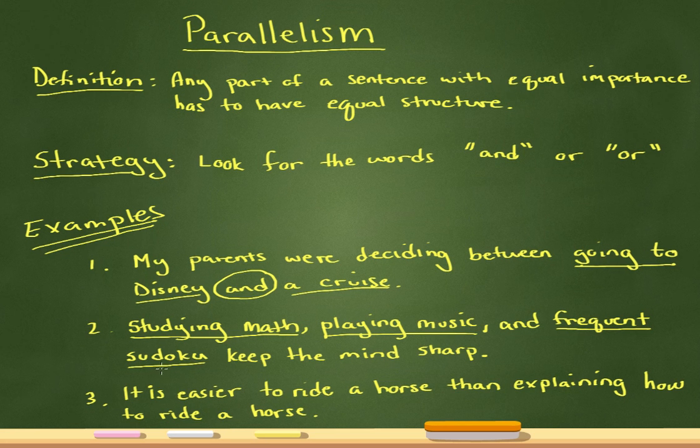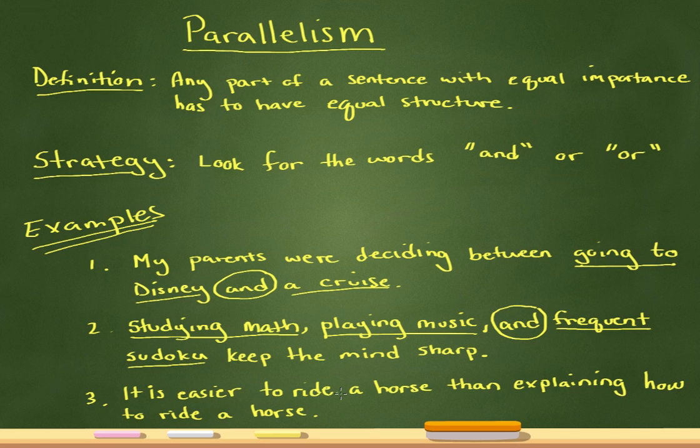Alright, so to improve this sentence, you might want to say something like, studying math, playing music, and doing Sudoku keep the mind sharp. That way you have action, action, action, and all pieces of that list are parallel. And remember the keyword, and. It's what tips us off that we need parallelism. Okay? Now last one, number 3.